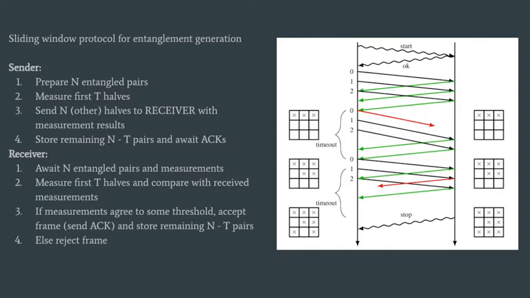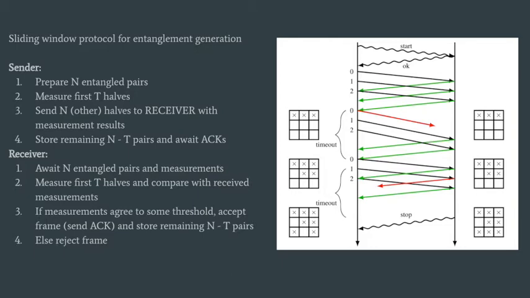The receiver waits for n pairs to arrive. If n qubits don't arrive, then the receiver discards the frame and does not send an ACK. Otherwise, the receiver measures the first t of the received qubits and compares them to the measurement outcomes that the sender has sent to compare the entanglement fidelity. If the fidelity is high enough, that is, the measurement outcomes match with high enough ratio, then the frame is accepted and the receiver sends an acknowledgement to the sender. Here, because acknowledgements cannot be retransmitted, we enforce that an acknowledgement is sent from the receiver for each successful frame.